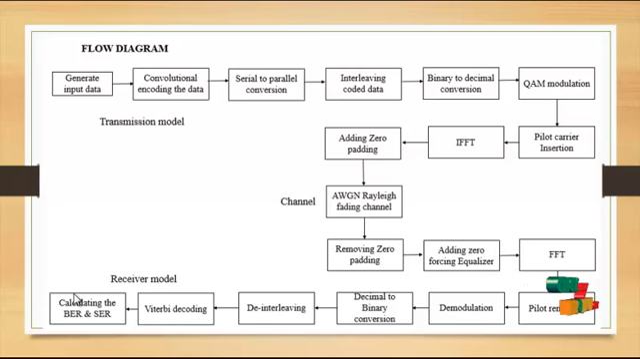Finally, calculating the bit error rate and symbol error rate of the process. The bit error rate is very much lower compared to the existing process, and also the symbol error rate. Both are calculated by using this model. So this is the transmission, channel, and receiver model. These are the overall flow diagram of the process.